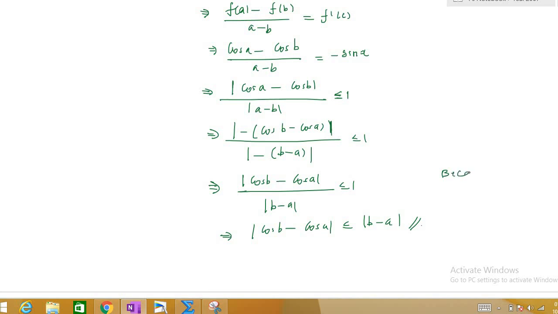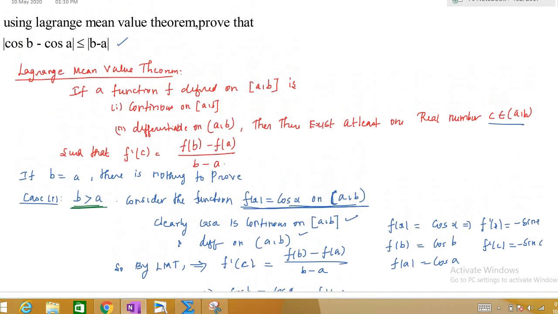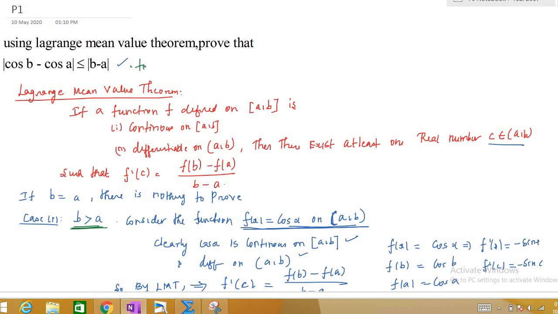because modulus of minus alpha is the same as modulus of alpha. This is an elementary property, right? So we have proved that if a is less than b or greater than b, our modulus of cos b minus cos a will always be less than or equal to modulus of b minus a for all a comma b belongs to R, right? It's very important. I missed this question.